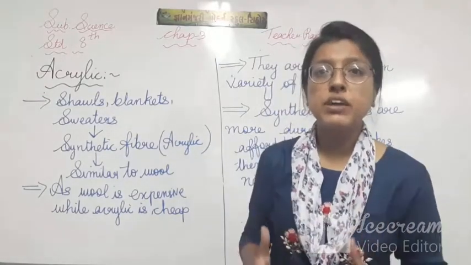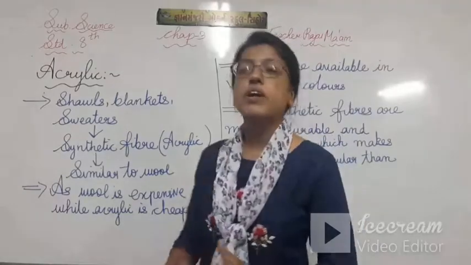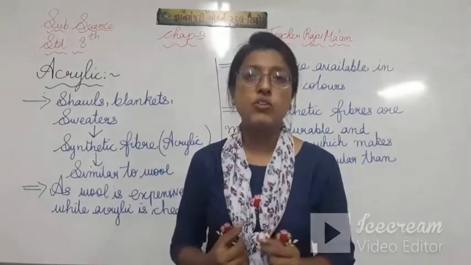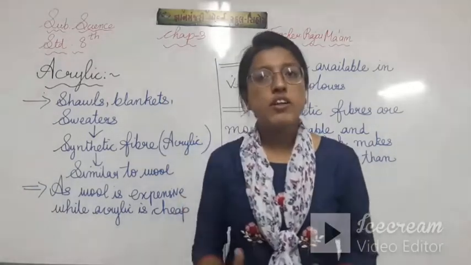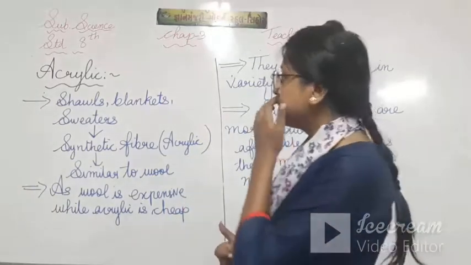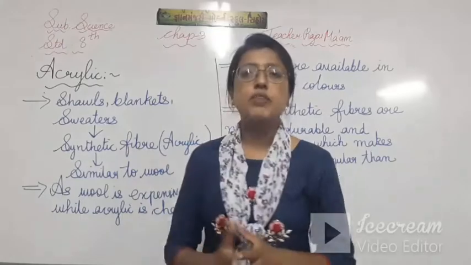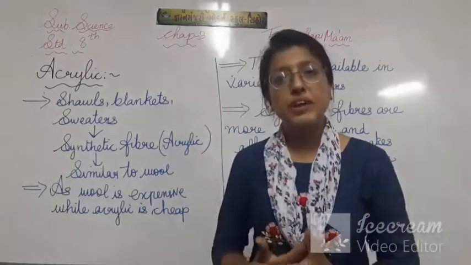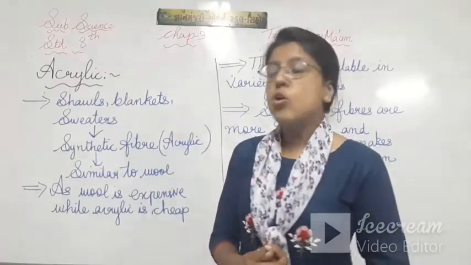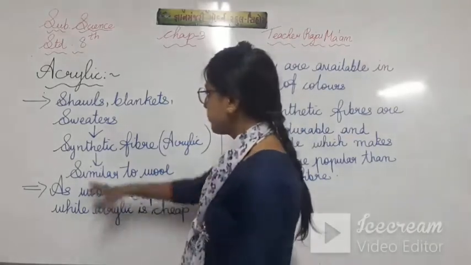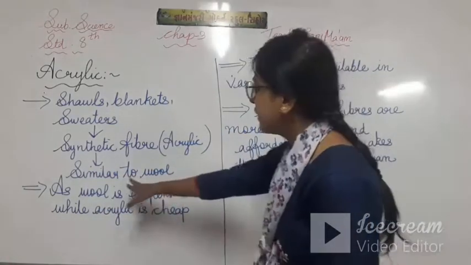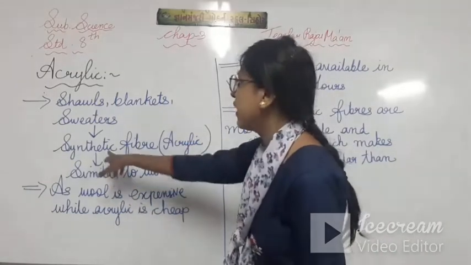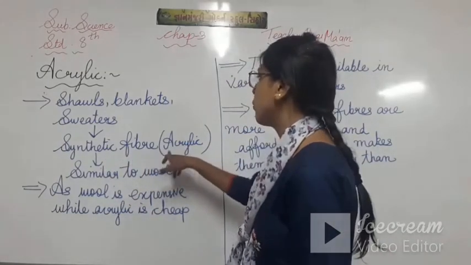ठीक है, ठंडी कम लगती है हमें अगर शॉल, ब्लैंकेट और वो जो भी है वूल का बना हुआ हो. बट स्टूडेंट्स, एवरीवन कैन नॉट अफोर्ड इट. व्हाई? बिकॉज if these things are made from wool, it will be expensive, isn't it? So they are made from similar to wool. They are made from the fiber that is similar to wool, and that synthetic fiber is known as acrylic.